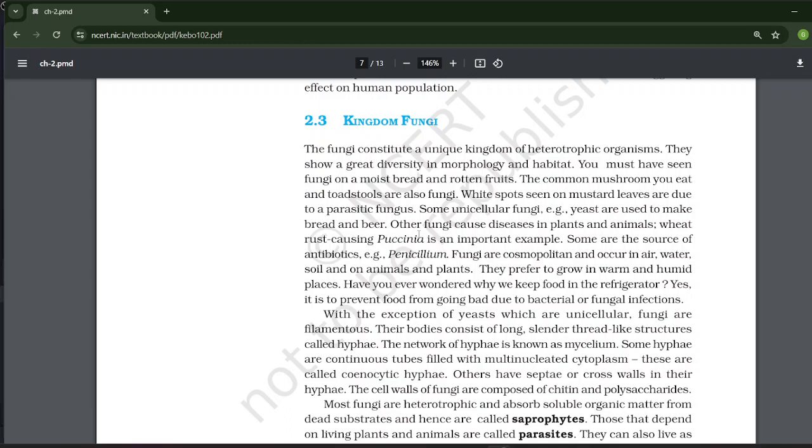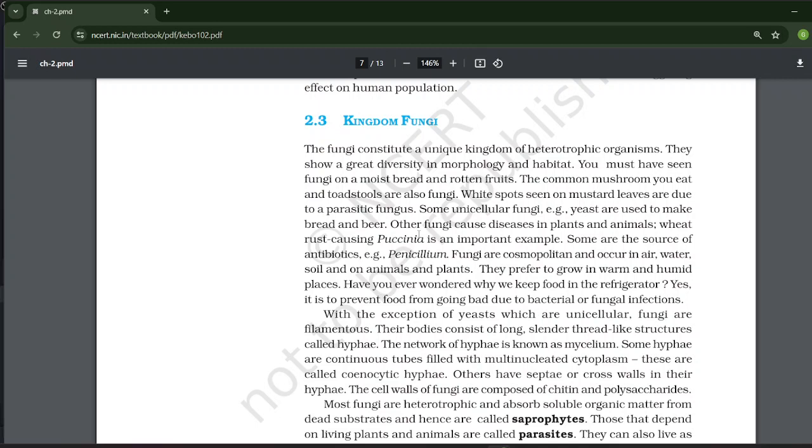Have you ever wondered why we keep food in the refrigerator? Yes, it is to prevent the food from going bad due to bacterial or fungal infections. With the exception of yeast, which are unicellular, fungi are filamentous. Their body consists of long, cylindrical thread-like structures called hyphae. The network of hyphae is known as mycelium.